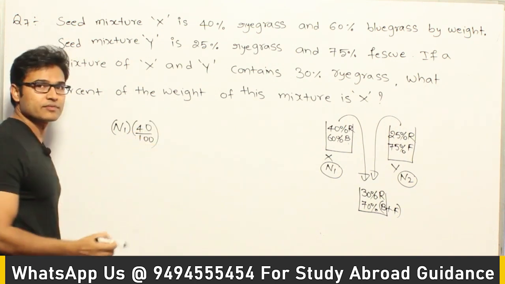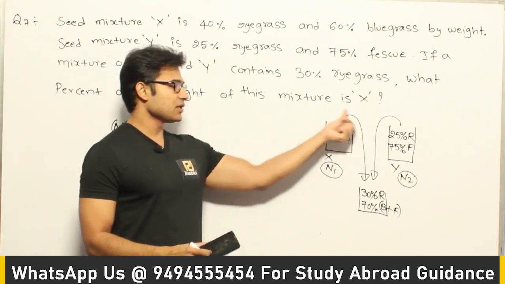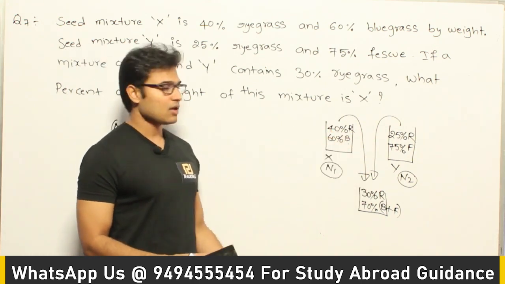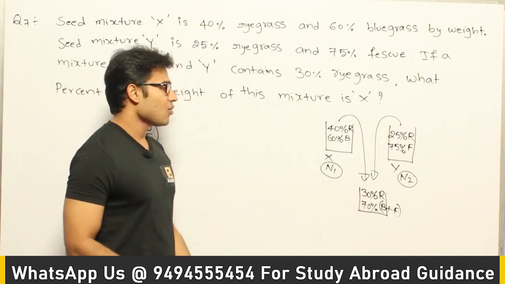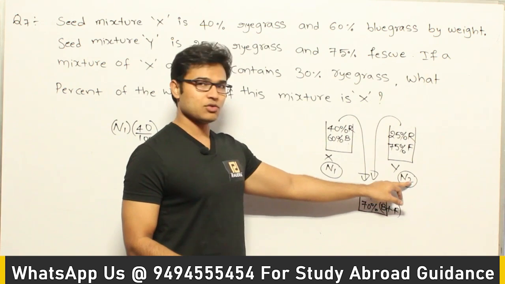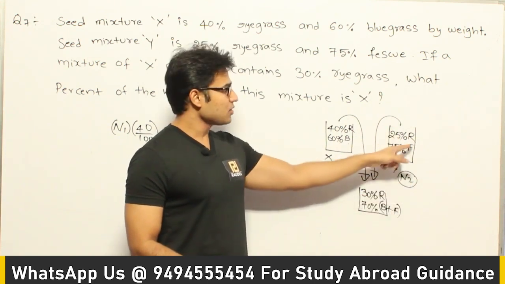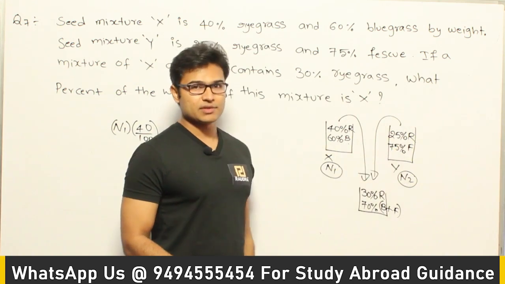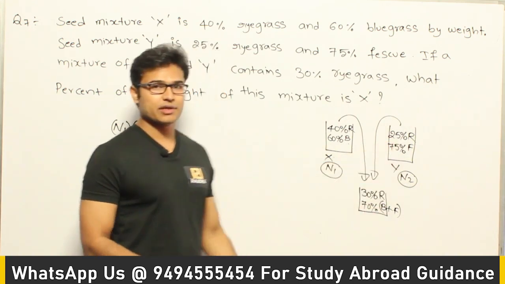Are you getting this? Even though I am taking N1 kgs, only 40% of that N1 will be ryegrass that will fall into this. Now what about the other side? Assuming that you are taking N2 kgs from this one, how much of ryegrass seeds will fall into this? N2 into 25%. Only 25% of it is containing ryegrass.